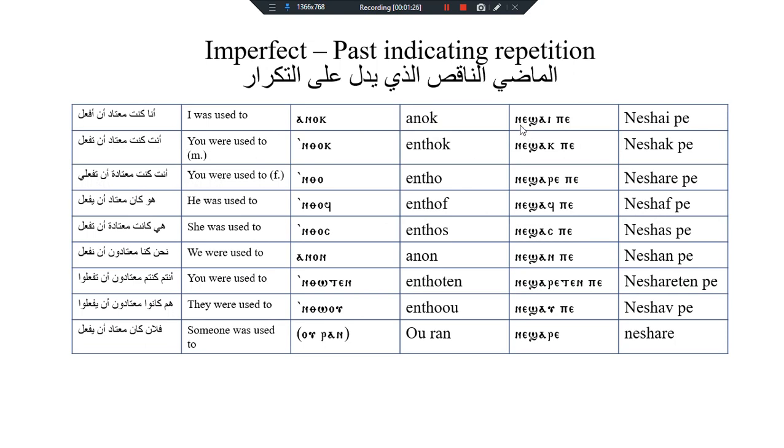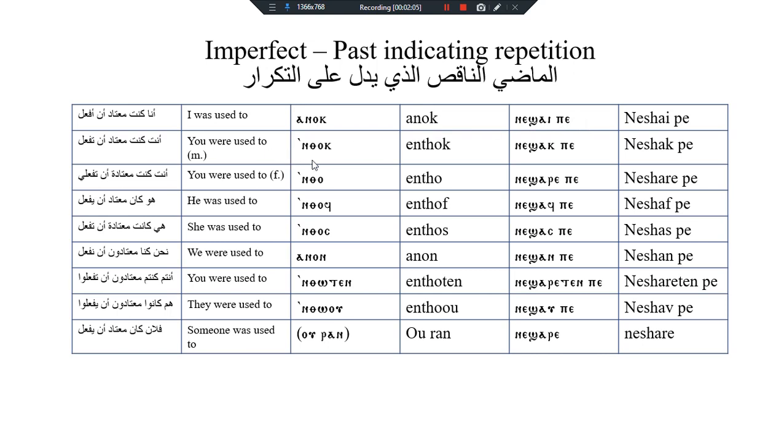It is made of ne, a particle which, when it precedes any tense, makes it a past, plus sha to indicate the repetition, and the pronoun following it. Ne sha plus pronoun, and then followed by the verb, and after the verb we add be. And it means here I was used to: anok nishai be. Anok means I, and nishai be, used to, I used to.